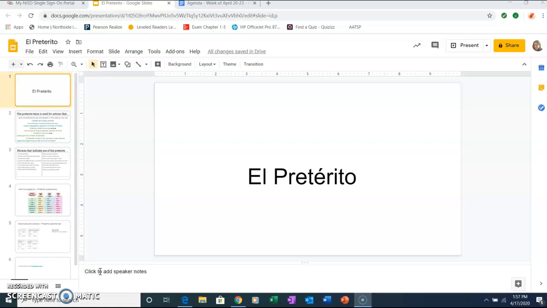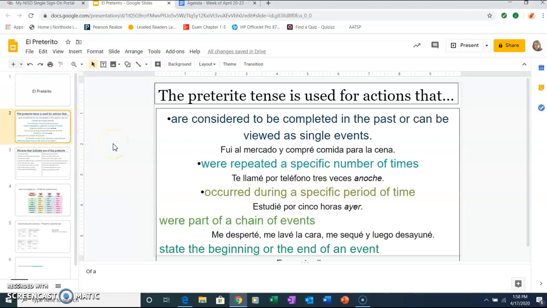And I'm going to start with the lesson. This is the first week of the six weeks, okay? So this lesson is going to be applied to the next grading cycle, which is our last 6 weeks of school, okay? El pretérito, or the past tense, and this is how we use it. It is used for actions that are considered to be completed in the past or can be viewed as single events. And these are examples.